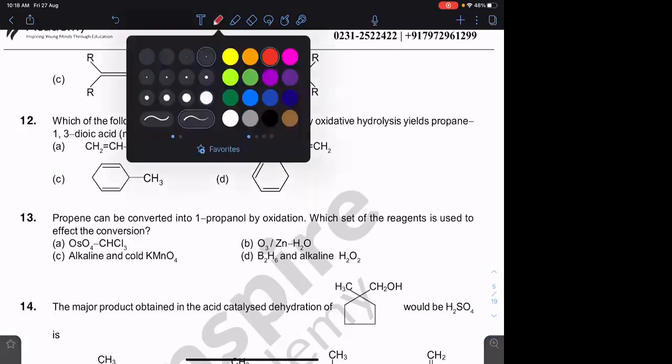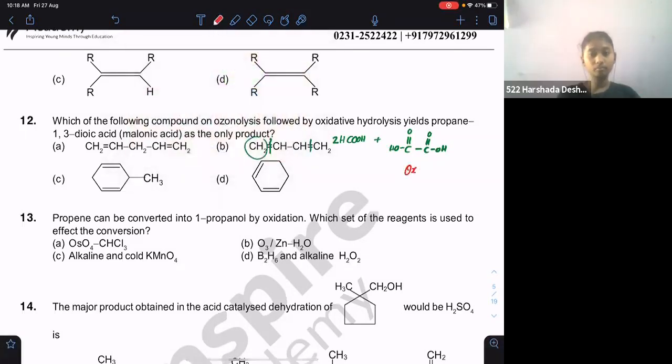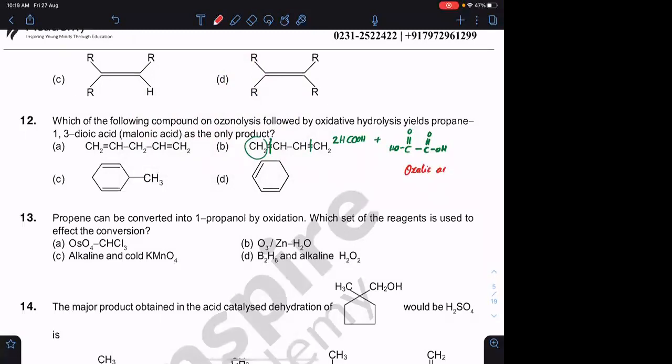Whenever you write the ozonolysis products, break the bond and attach a double bond O. This part will be converted into carboxylic acid, HCOOH. So you'll get 2 moles of HCOOH, and the other part will be this. What is the name of this acid? This is called oxalic acid, H2C2O4. So this is not malonic acid.